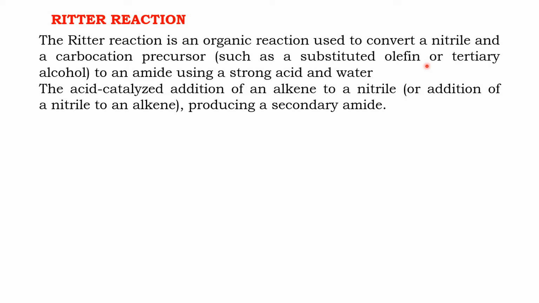Usually, substituted olefins or tertiary alcohols will easily generate a carbocation. So a carbocation has to be generated.